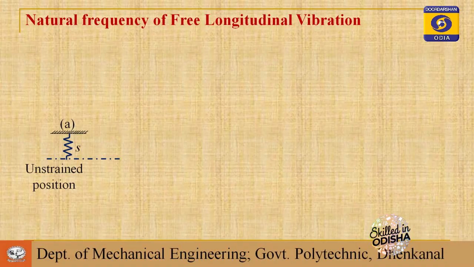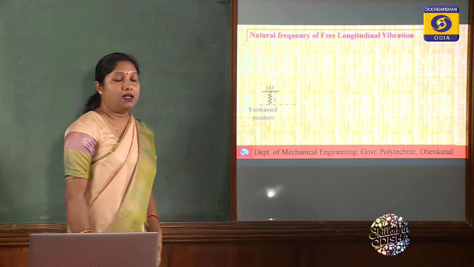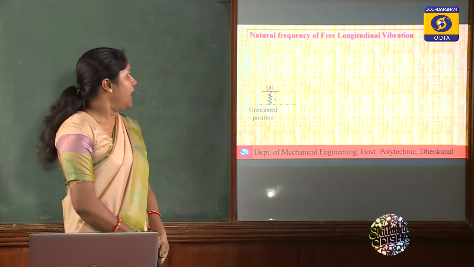See how the mass is attached to one end of the spring. So consider a spring and mass system which is of single degree of freedom. Means this can move only in one direction, in the longitudinal direction.